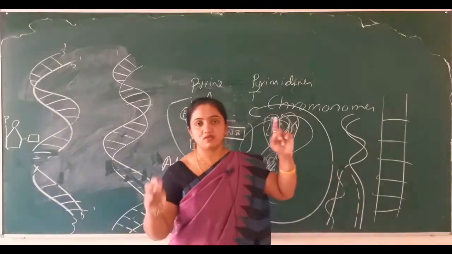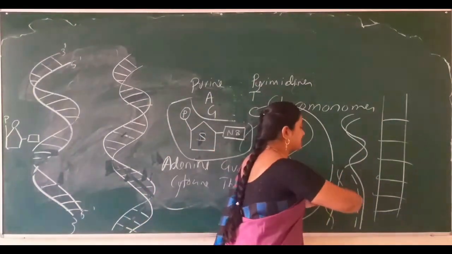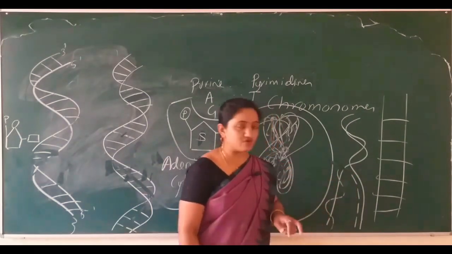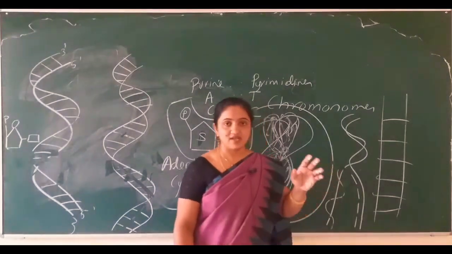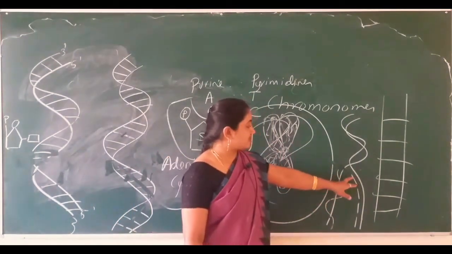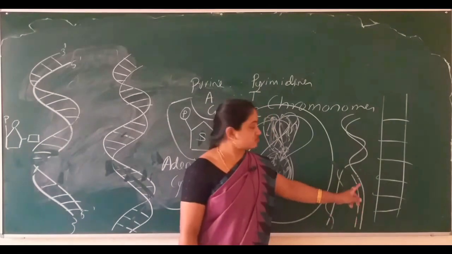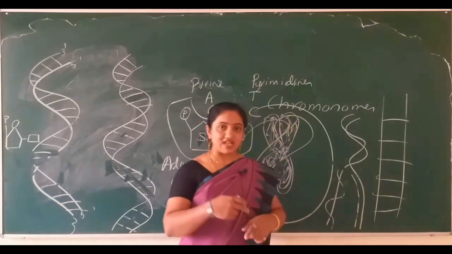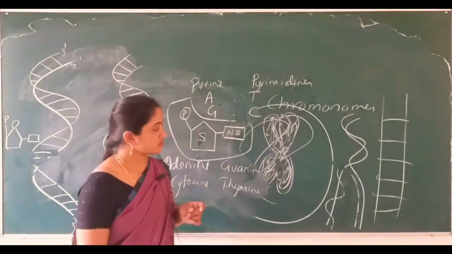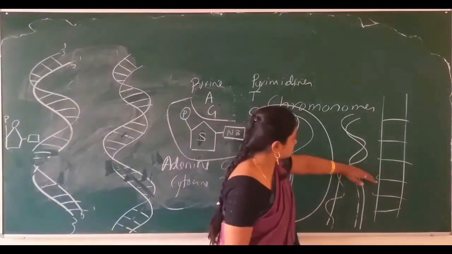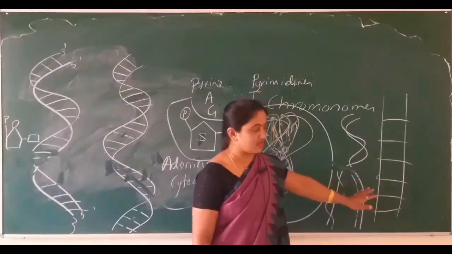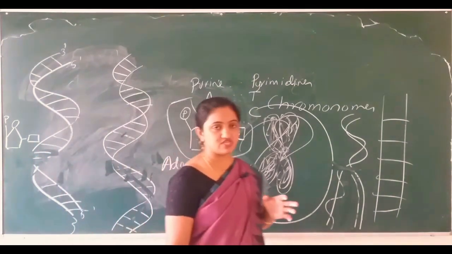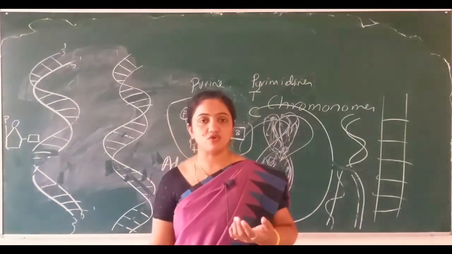To that, a complete single strand will not come and bind; only fragments of nucleotide bases or sequences will come and bind. Before binding to this strand, they will join with one another and coil. Now these two strands are DNA strands. From one DNA we got two DNA strands.